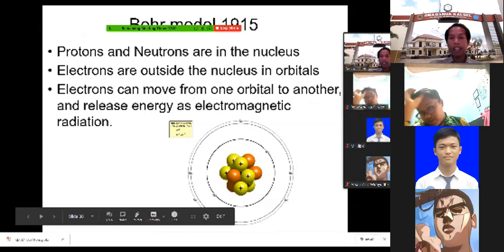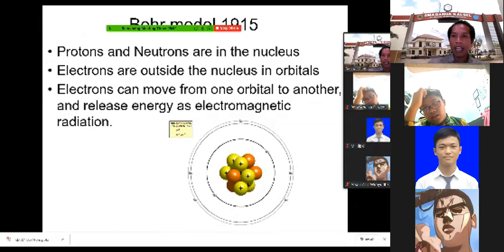Okay, but how are the electrons moving? Bohr said that the electrons are moving in orbits. What is an orbit? An orbit is a path where the electron is moving. It's like the Earth. Earth has an orbit, right? Earth rotates around the sun in its own path, like any other planets.